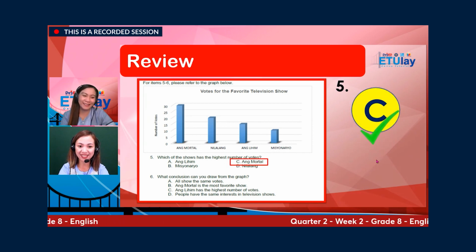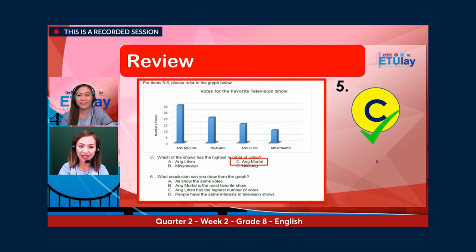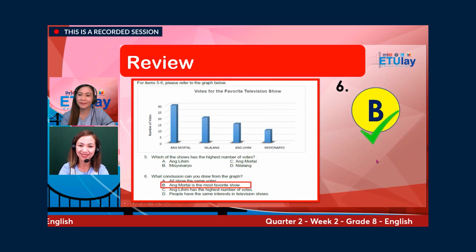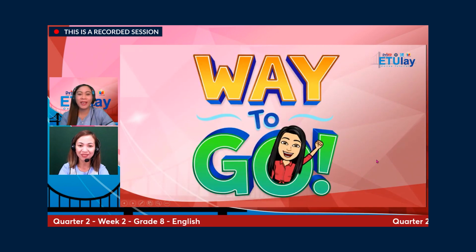Yes, number 6. What conclusion can you draw from the graph? A. All show have the same votes. B. Ang Mortal is the most favorite show. C. Ang Lihim has the highest number of votes. Or letter D. People have the same interests in television shows. And the correct answer is letter B. Ang Mortal is the most favorite show. Way to go! Congratulations!